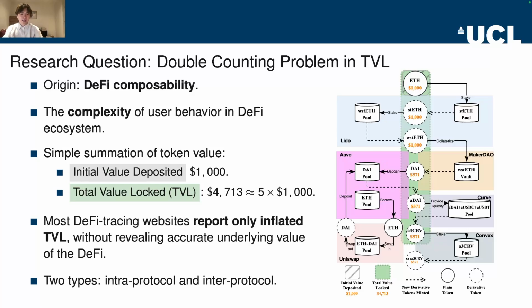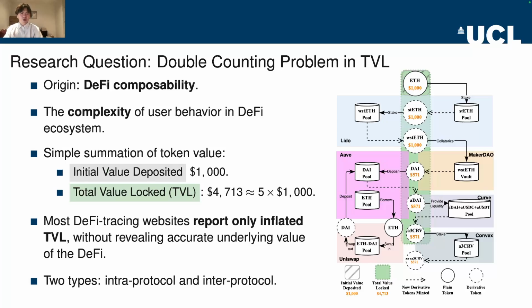This example highlights a critical point. TVL can be artificially inflated through recursive wrapping without introducing new capital. This could mislead users, investors, and researchers, especially since many financial decisions and academic studies rely on TVL as a core metric for DeFi protocol evaluations. To make things even worse, most DeFi tracking websites report only the inflated TVL without revealing the accurate underlying value.